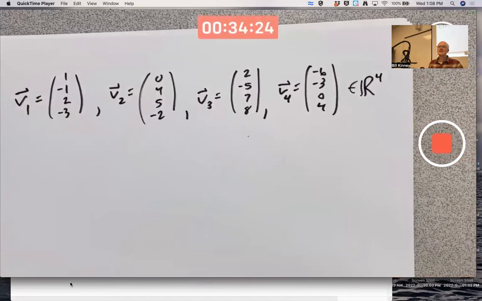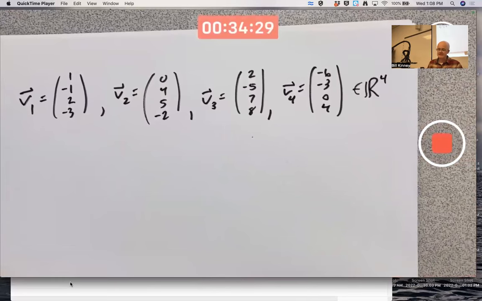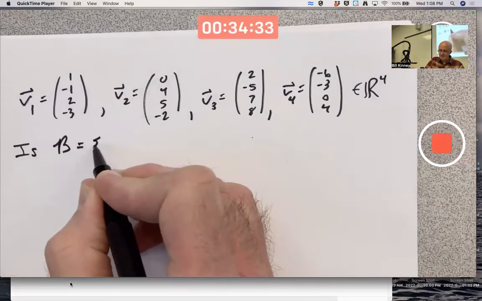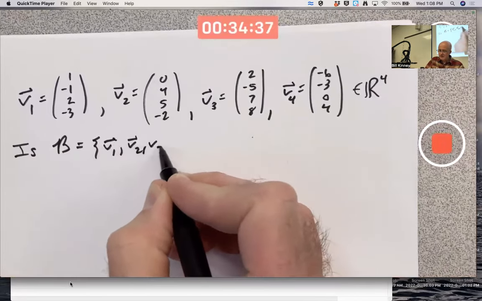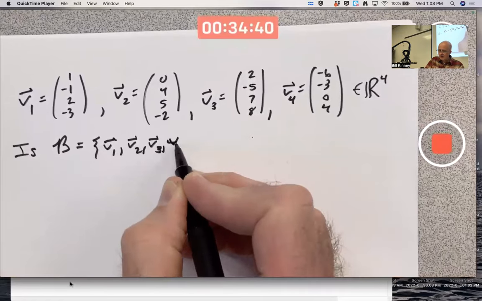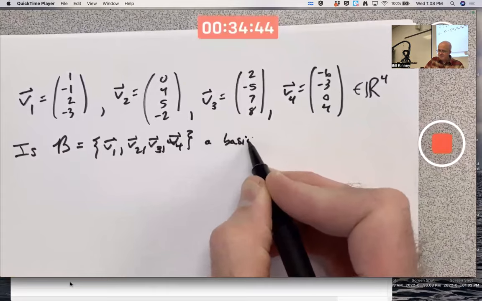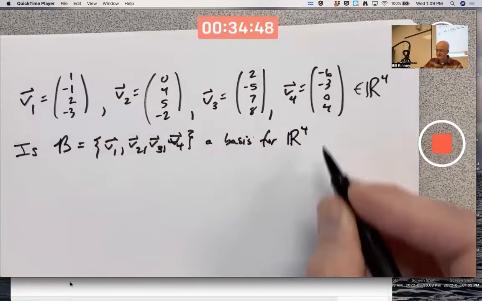What I'm wondering is, does this collection of 4 vectors form a basis for 4-dimensional space? Is this collection, which I'll call B, V1, V2, V3, V4, a basis for our 4-dimensional space?